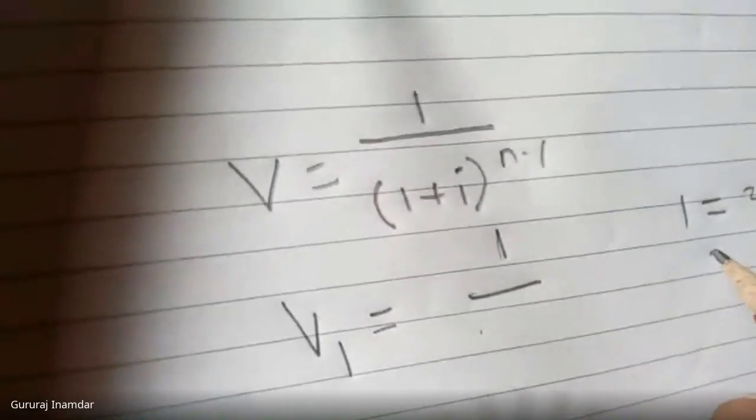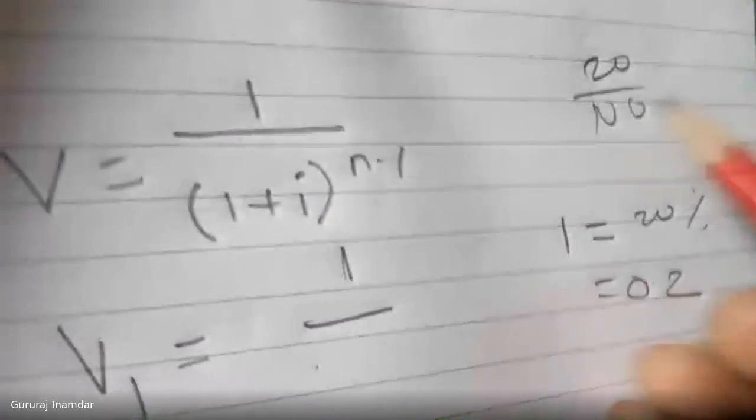What is I equal to? I is equal to 20%. 20% is equal to 0.2. How is it calculated? 20 divided by 100 equals 0.2. This is nothing but the I value, the interest value. So 1 plus 0.2 is nothing but 1.2, raised to n minus 1. So V1 is equal to 1 upon 1.2 raised to n minus 1.